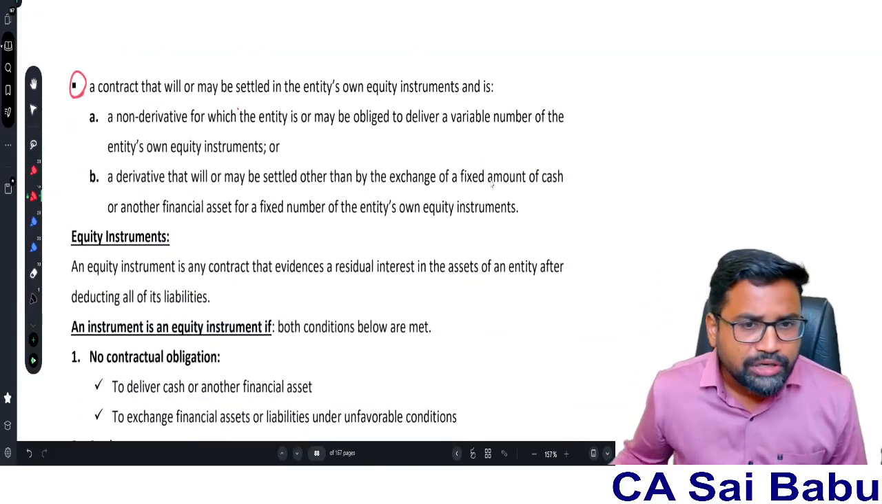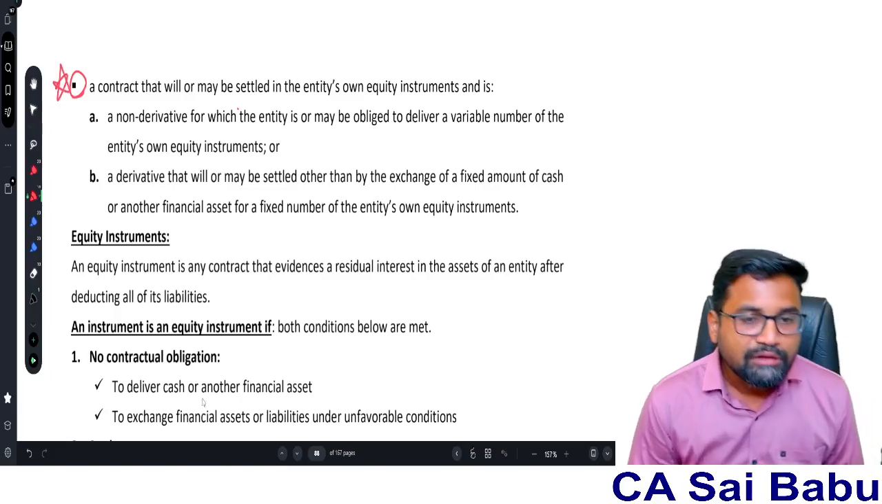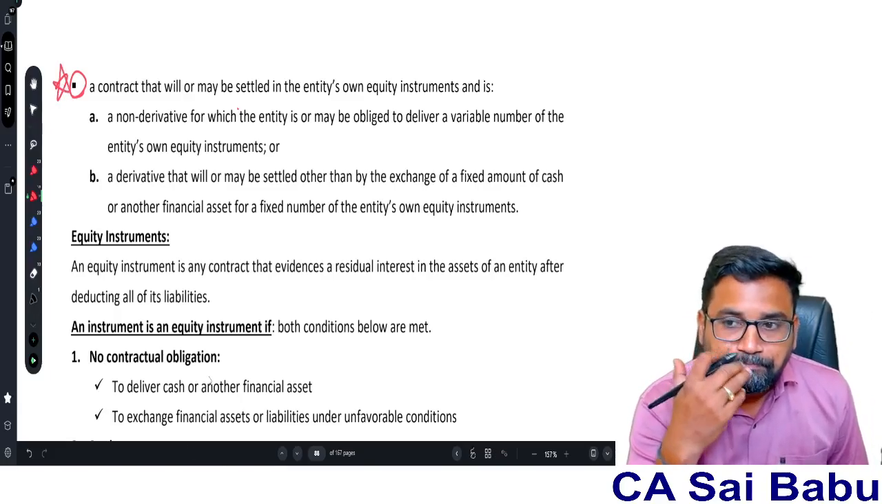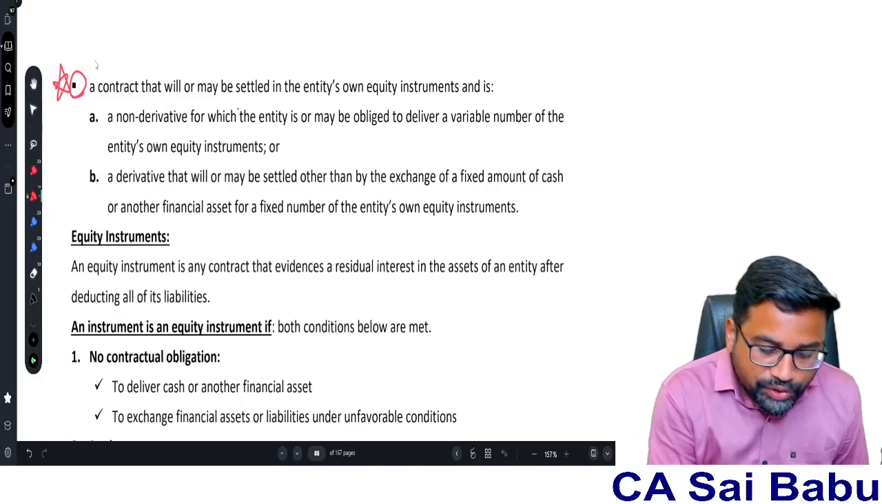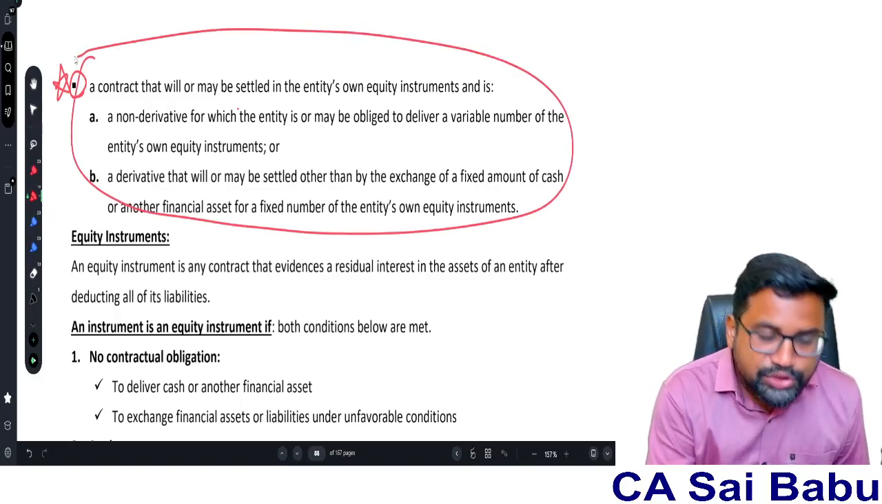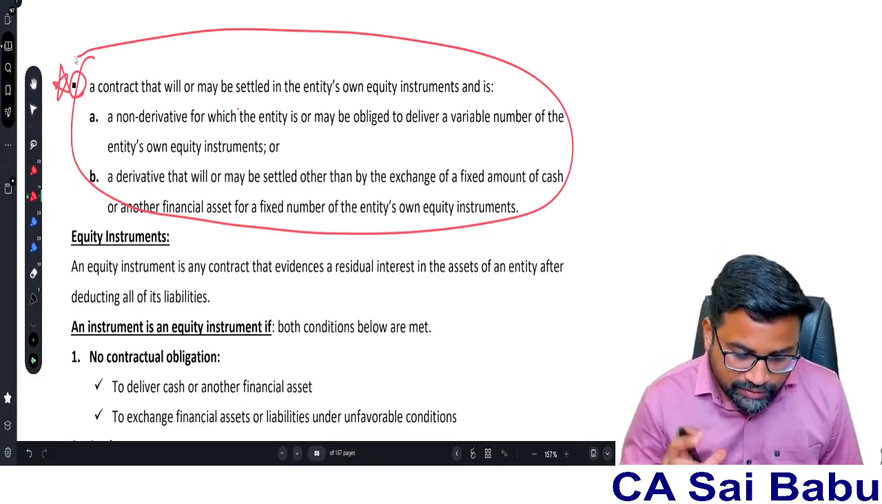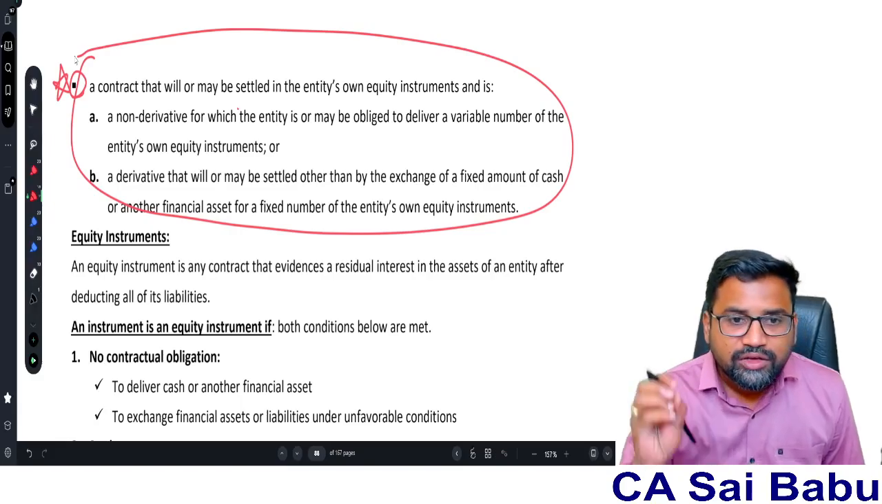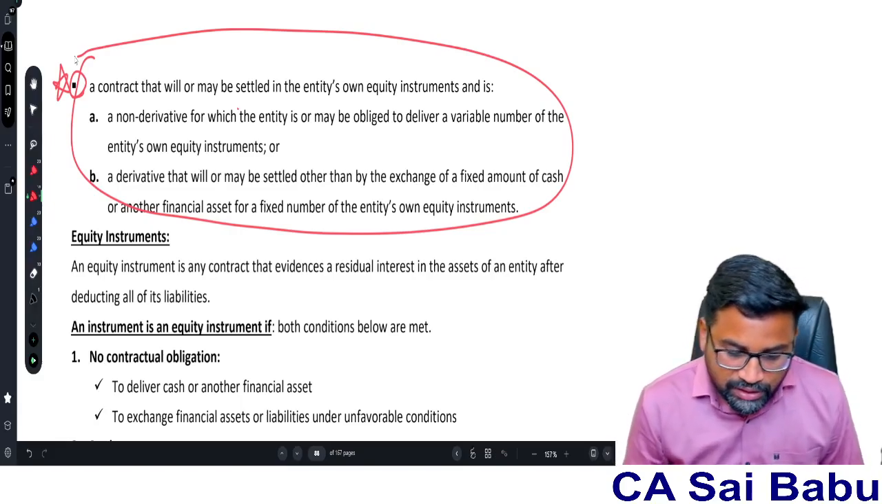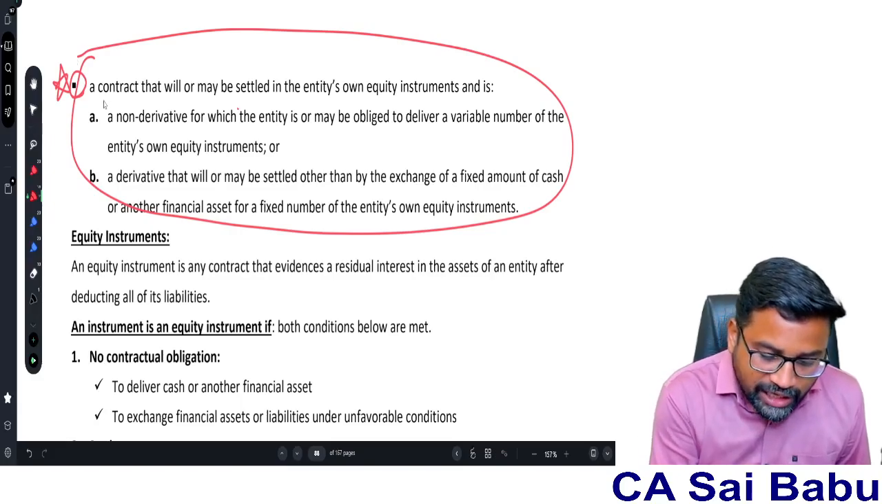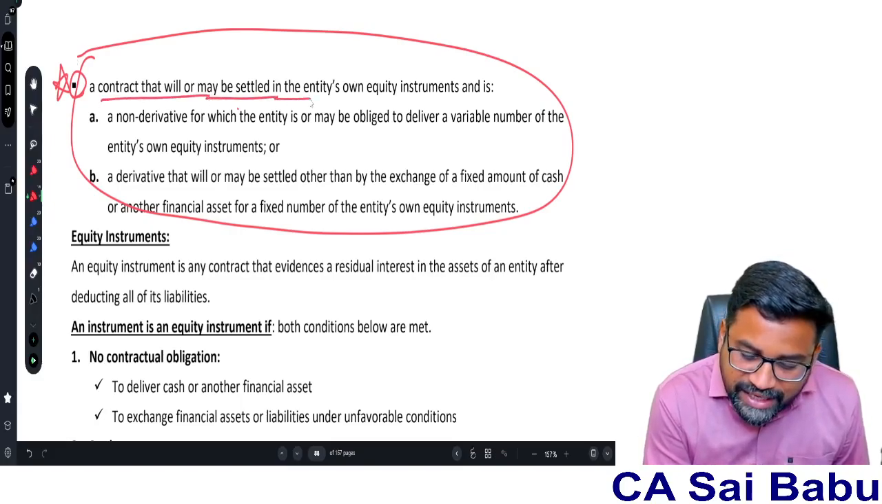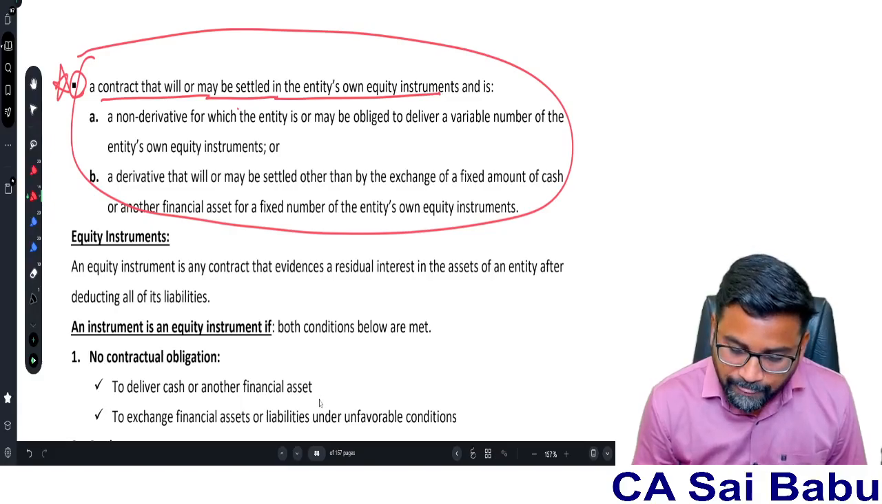Now the most important part is the second part. What is a financial liability? See, if you read this any number of times, you don't understand. So just listen to me. What I'm going to teach you here, you will easily remember. So first I'm going to read quickly: a contract that will or may be settled in the entity's own equity instrument.